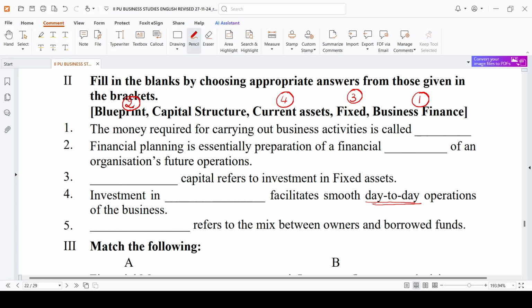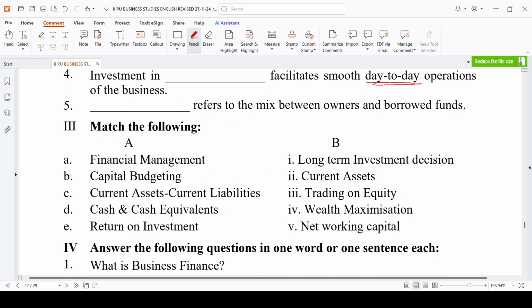Dash refers to the mix between the owners' and the borrowed funds. If you are mixing owners' and borrowed funds, that is nothing but your capital structure. Capital structure tells you how much part should be your owners' funds and how much part should be your borrowed funds in your business. Match the following.